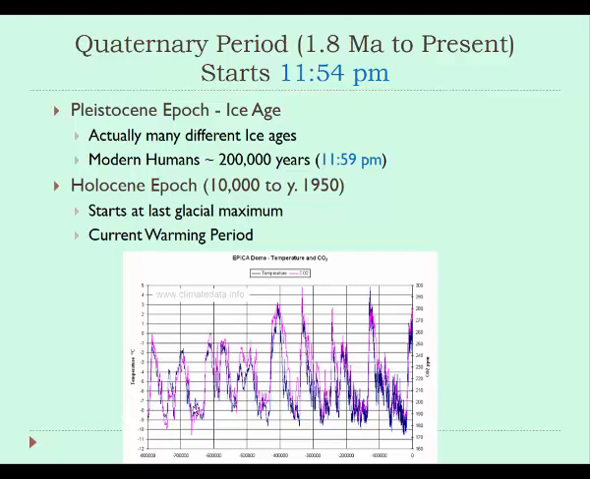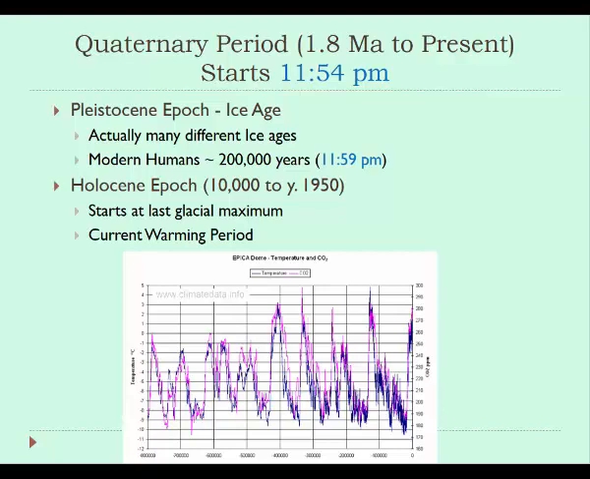So as the Pleistocene epoch ends, we have something called the Holocene epoch, which starts at the period of time that geologists and climatologists refer to as the last glacial maximum. So basically, if we look at our climate graph, the last low point on the graph represents the beginning of the Holocene epoch. So we've been warming up ever since then. That period of time is about 10,000 years ago.